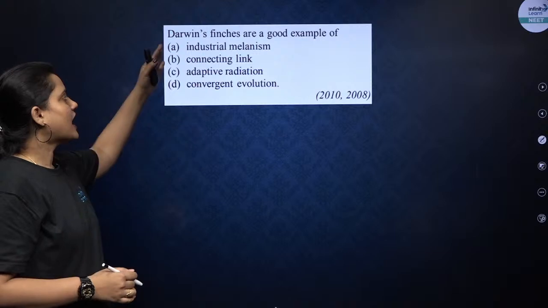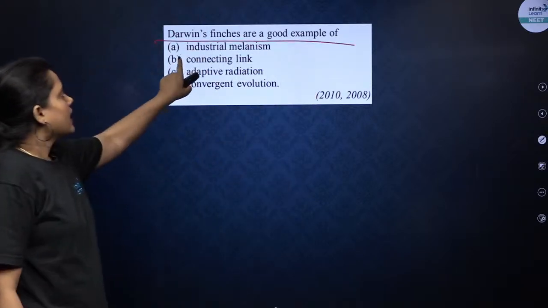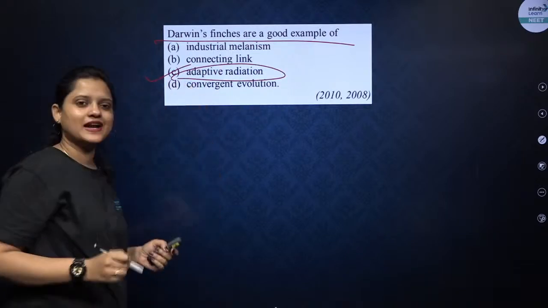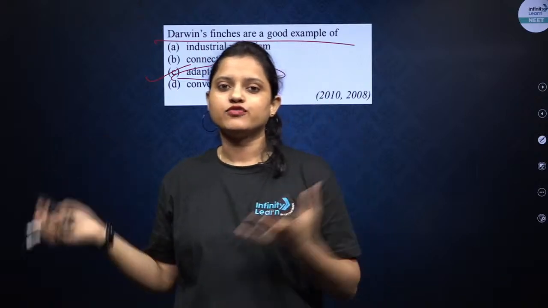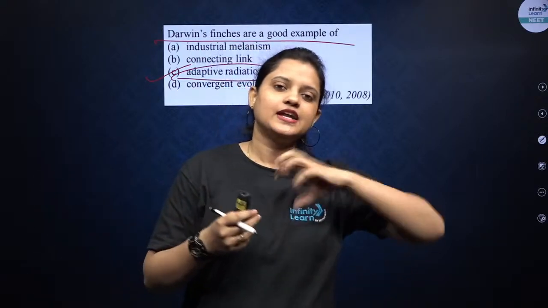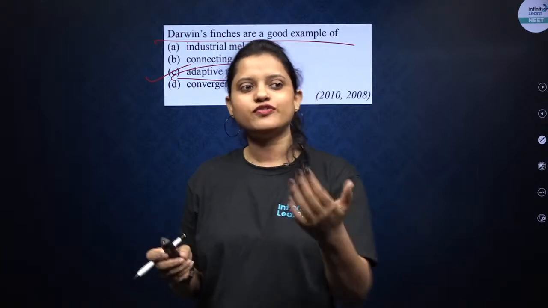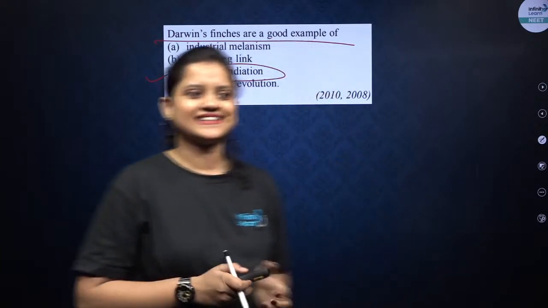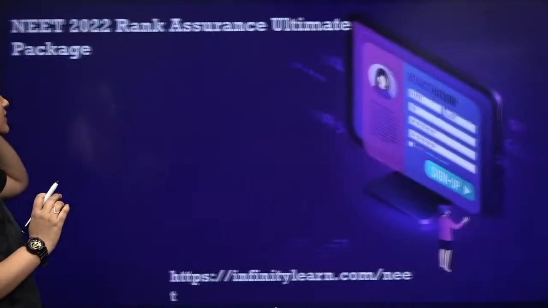Next, Darwin finches are a good example of. Abhi, you have already answered. The correct option will be adaptive radiation, like we have discussed. Because of the availability of food, they develop different types of beaks so that it is convenient for them to feed on fruits, on insects, on seeds, right? Very good. See, this question was asked 2 times.